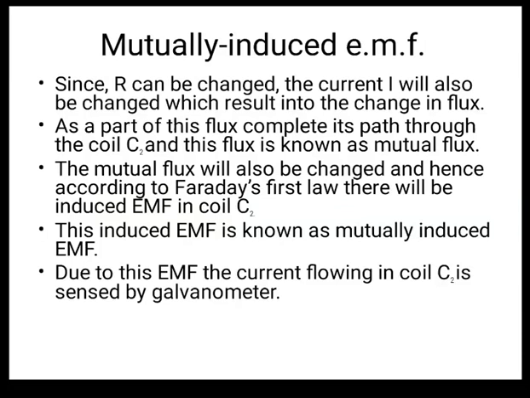Okay, so due to this EMF, the current flowing in the coil C2 is sensed by the galvanometer. What is the function of the galvanometer? When the current flows, it will get deflected. So this is nothing but a mutually induced EMF. Why is it known as a mutually induced EMF? Because the EMF is induced in the coil C2 because of the coil C1. Okay, so this is nothing but a mutually induced EMF.